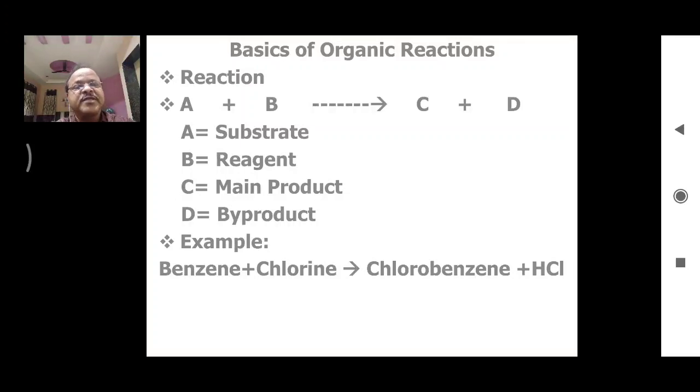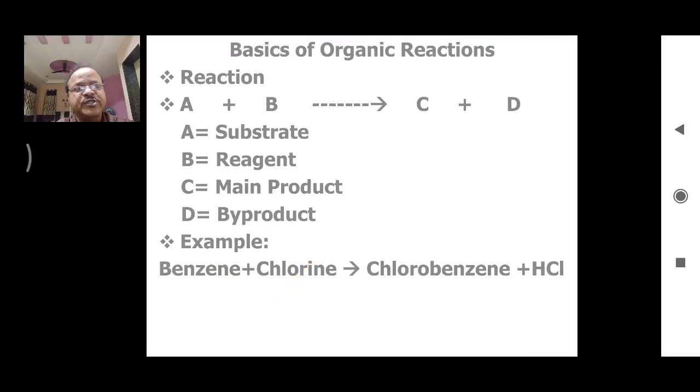Now let's take the specific example of a reaction. Benzene plus chlorine, it gives chlorobenzene plus hydrochloric acid. So in this reaction, benzene is a substrate, chlorine is a reagent, chlorobenzene is the desired product, and hydrochloric acid is the byproduct. So here benzene is a substrate, chlorine is a reagent.